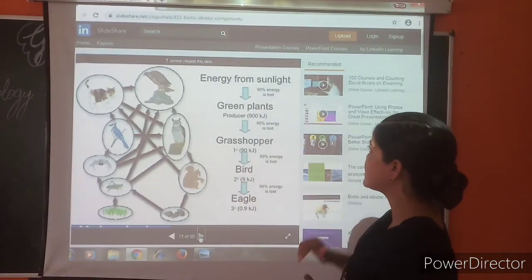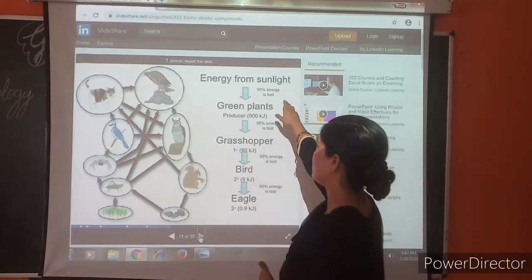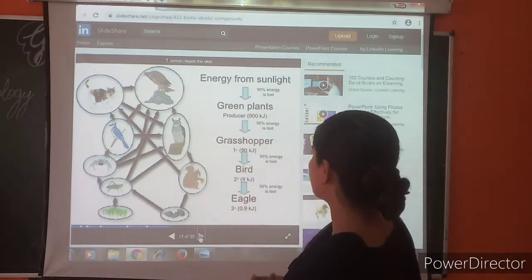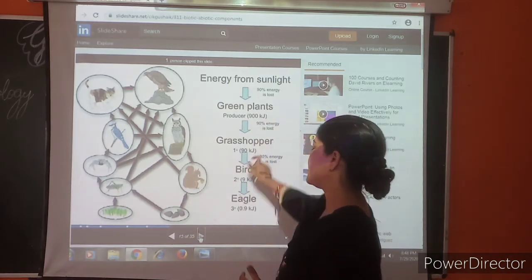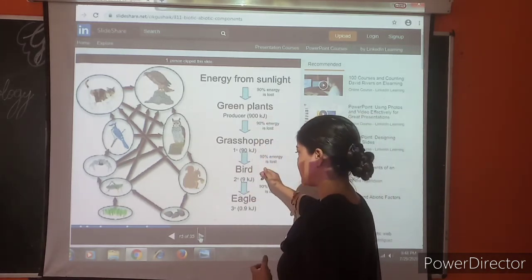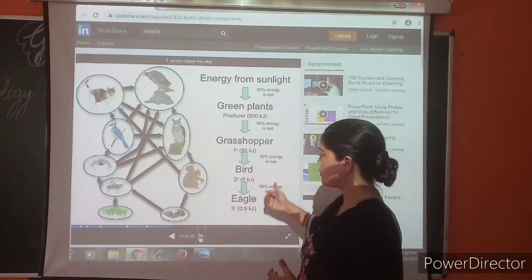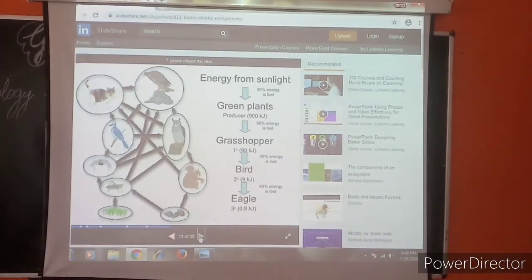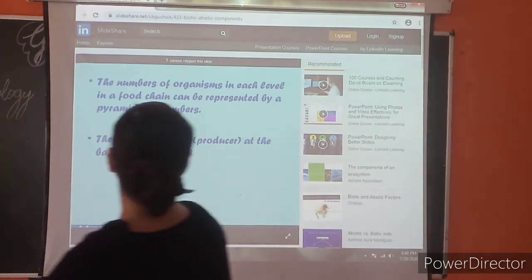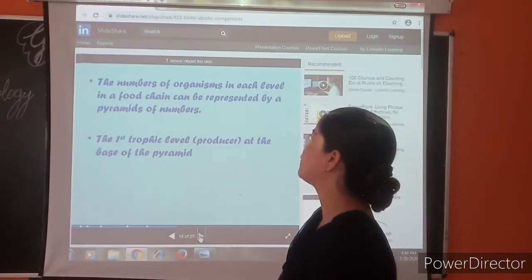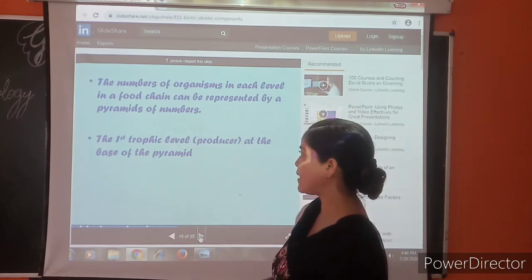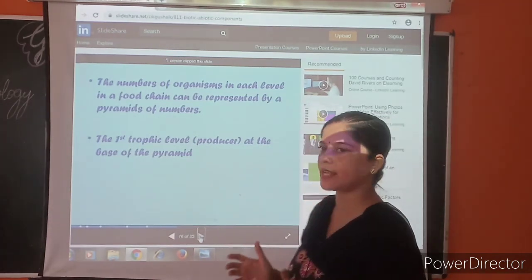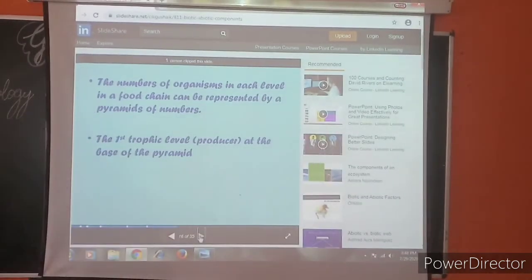Energy from sunlight, that is 90% of energy, is lost. Green plants, they are producers, they take the energy. Then green plants are eaten by a grasshopper. A grasshopper is eaten by a bird, and then a smaller bird is eaten by an eagle. The number of organisms in each level in a food chain can be represented by a pyramid of numbers. The first trophic level, that is the producer, is at the base of the pyramid.